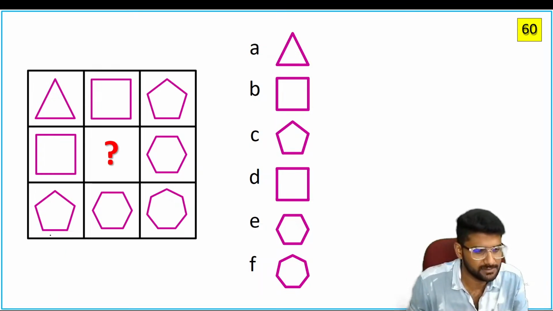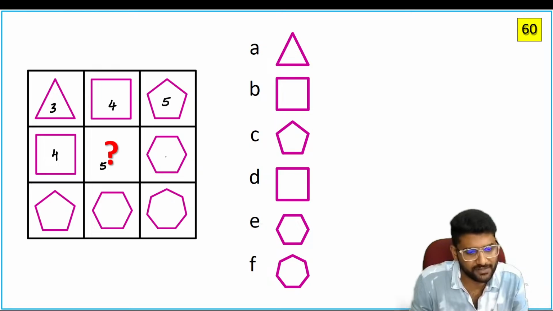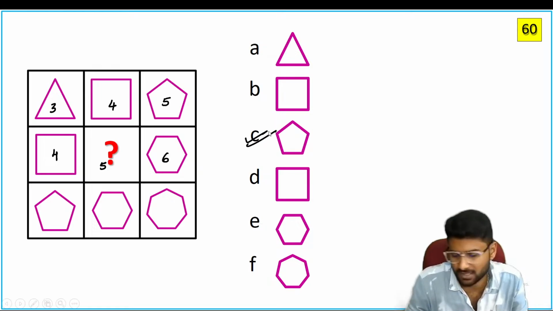So what is the next answer here? Three-sided figure, four-sided figure, five-sided figure. Four-sided figure, five-sided figure, six-sided figure. So the answer must be pentagon.